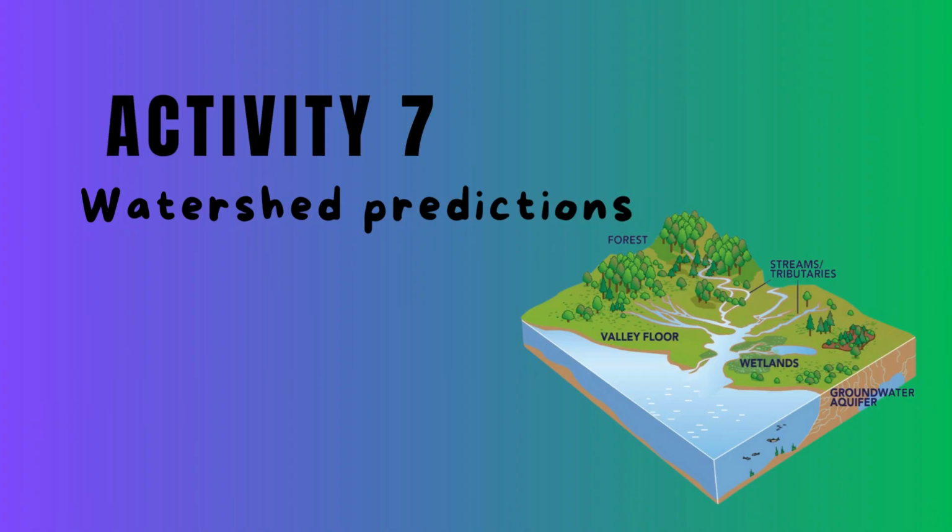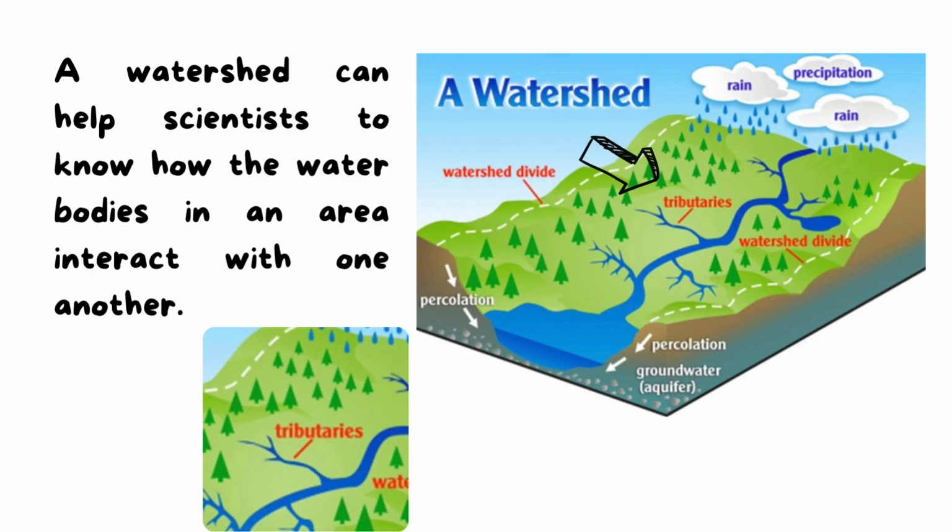Now we will start our lesson by activity 7, yes? So, are you ready? Yes. Activity 7 with the title Watershed Predictions. As last time we mentioned that the human activities cause what? Yes, causes the water imbalance as flooding or drought.